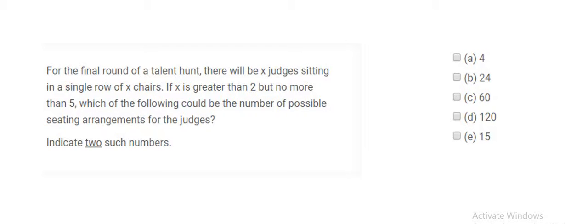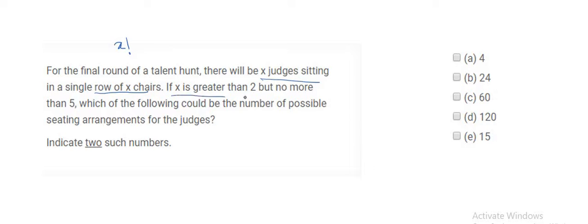In this problem statement, it says that for the final round of a talent hunt, there will be X judges sitting in a single row of X chairs. Now remember that if we have to combine X judges in a single row of X chairs, the combination would be factorial of X. Now let us look into the rest of the question.